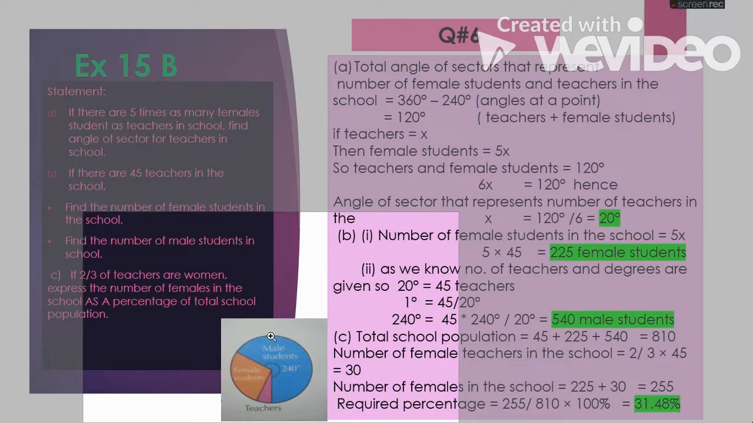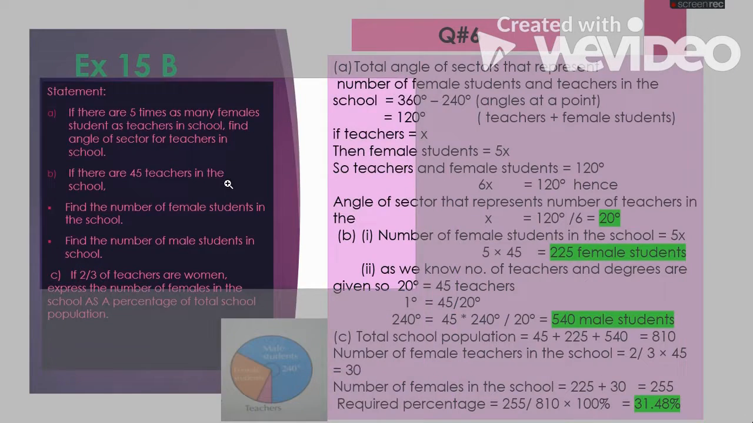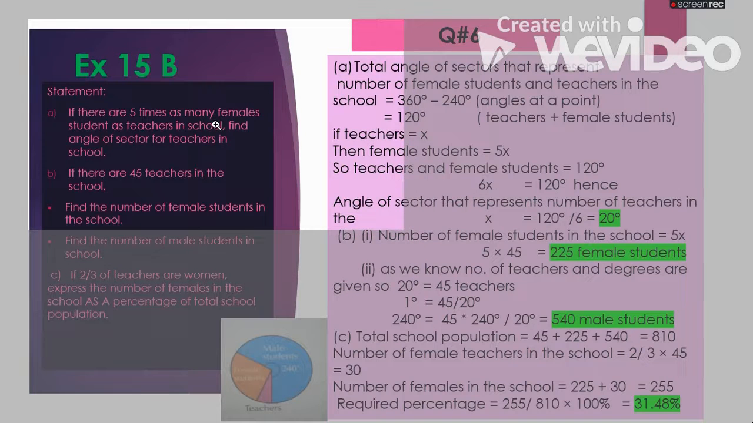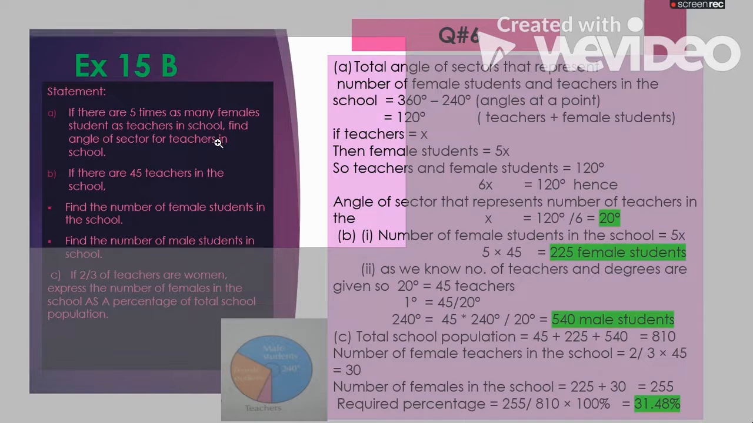A figure is given in which we can see a pie chart. Male students are 240 degrees, and female students in the orange area and teachers in the pink area are unknown. So what it says: if there are 5 times as many female students as teachers in the school, find the angle of the sector for teachers in the school.